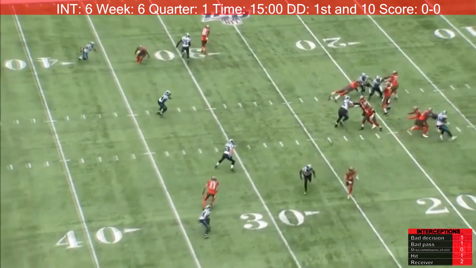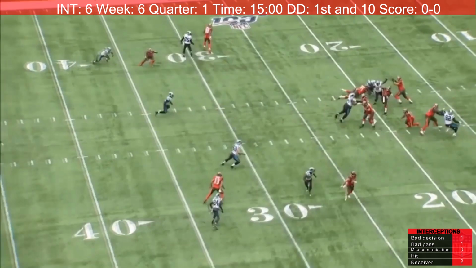As you can see here, Mike Evans is bracketed. 24 has the ability to jump underneath. 59 also had a shot on the ball. But 24 is able to undercut Mike Evans. This is a bad pass and a bad decision by Jameis Winston.